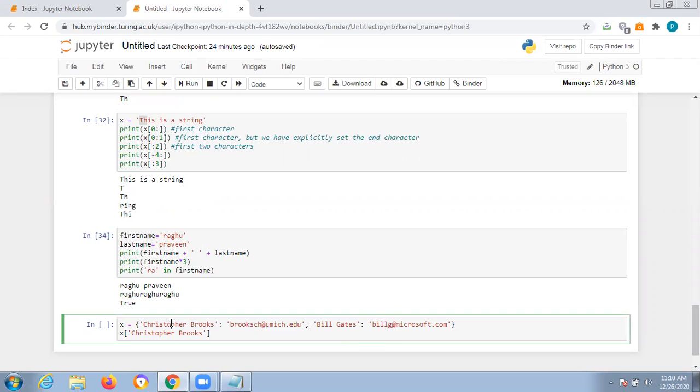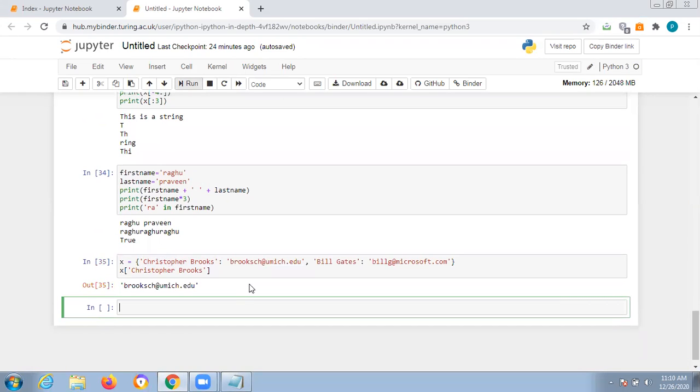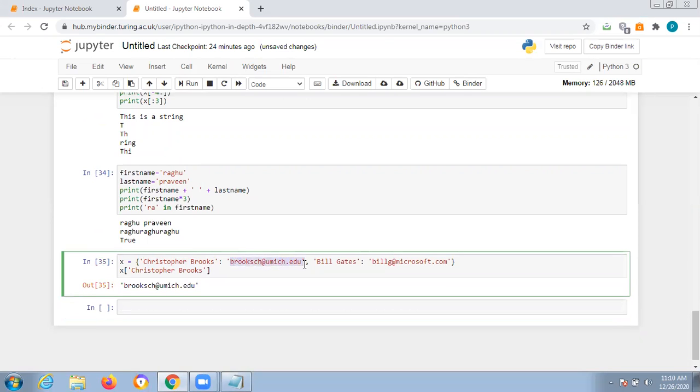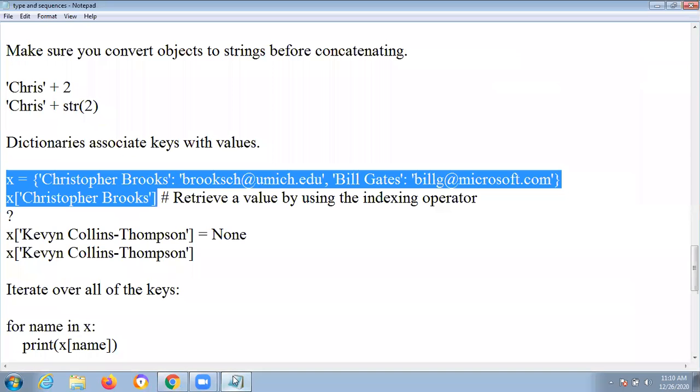A dictionary should be enclosed in flower brackets. These flower brackets play an important role in types. Already I told you what is a type and what is a sequence. If you run this program, you will get this as output, and you need to understand the key value pairs.